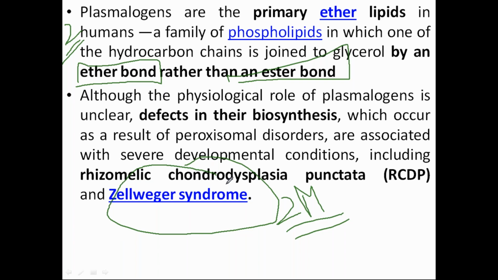This is the cause. It is not that the peroxisome is not functioning properly; that is the ultimate consequence. But the proteins which have to be targeted to these peroxisomes are not properly synthesized and not properly routed to the peroxisome. So you have to remember the difference. What is the consequence? That the peroxisome is not functioning. Why is it not functioning? Because there is some upstream event which is happening, and because of that event, this syndrome is there.